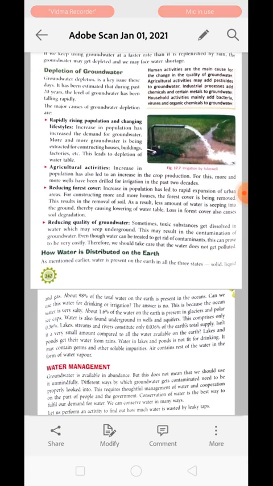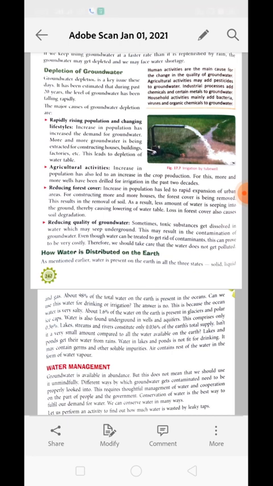Rapidly rising population and changing lifestyle. Okay, the increasing population has increased the demand for groundwater. They need more and more water to fulfill all their daily activities. More and more groundwater is being extracted for constructing houses, buildings, factories, etc. This leads to depletion of water.